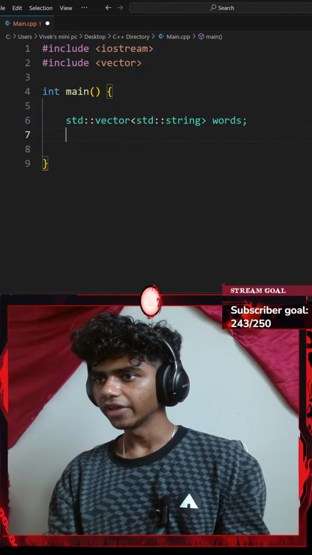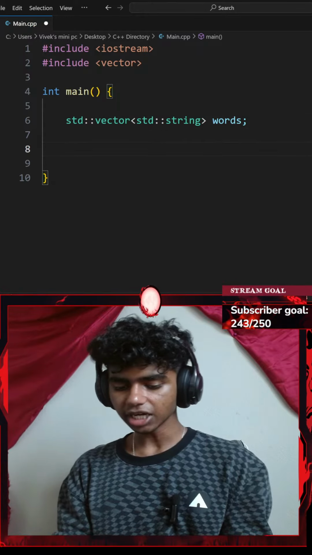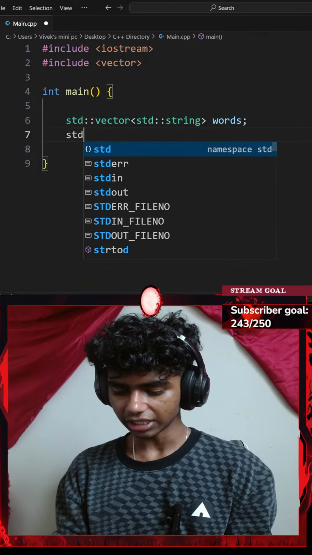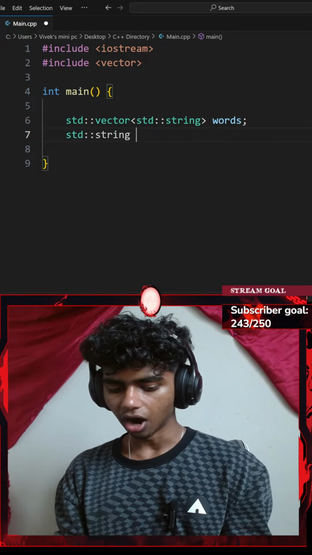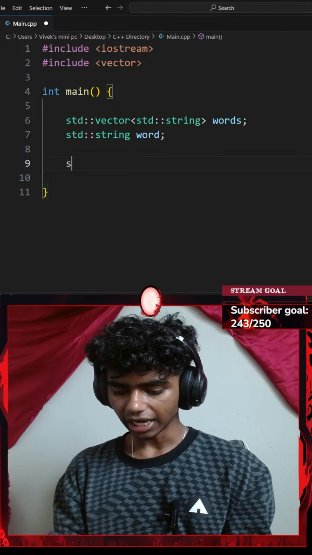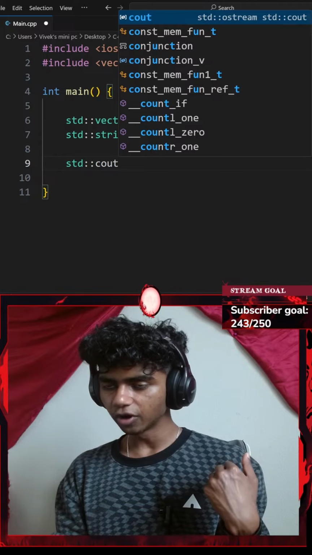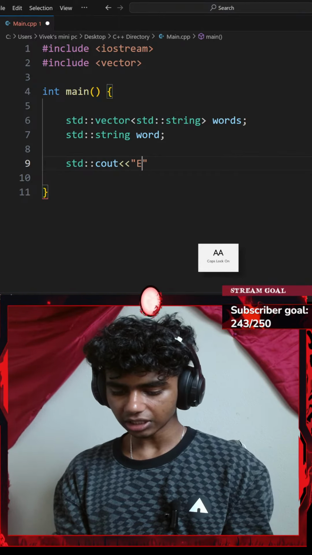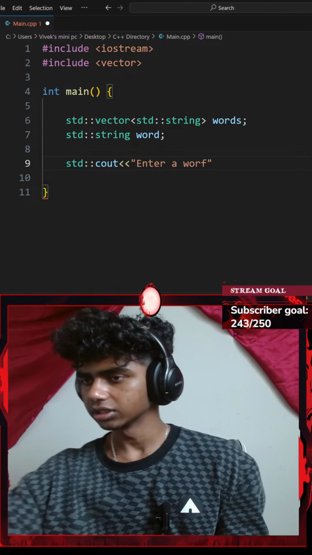Then we'll end that with a semicolon. Next, let me create a specific word as well, so a standard string called word, and I'll end that with a semicolon as well. Then let me add a standard console output with an insertion operator, inserting something. I'll say something like, enter a word.